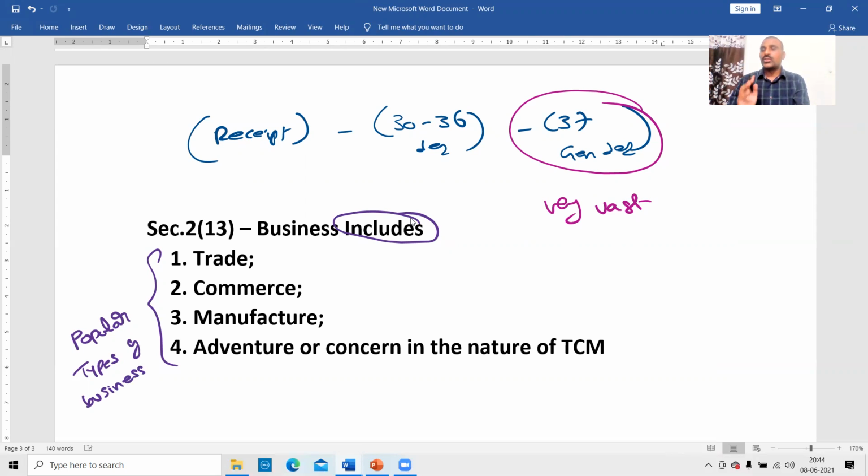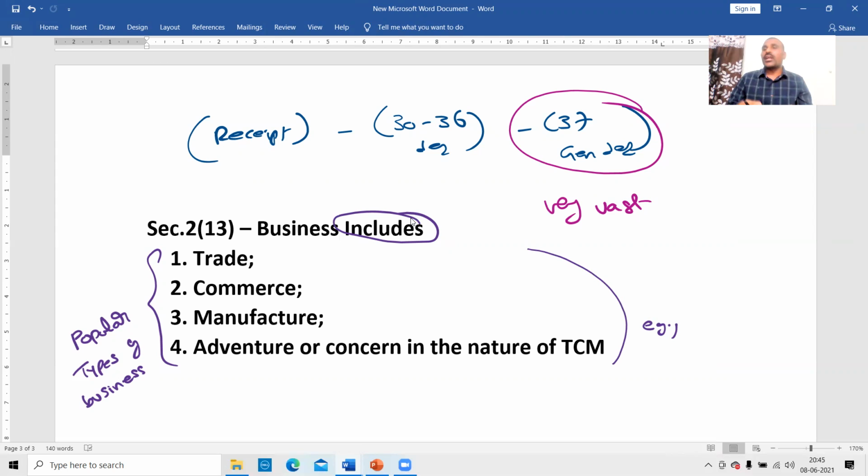It is only an inclusive list. These are some examples of business, not the complete business. The word business has a wider meaning than the word trade, commerce or manufacture.